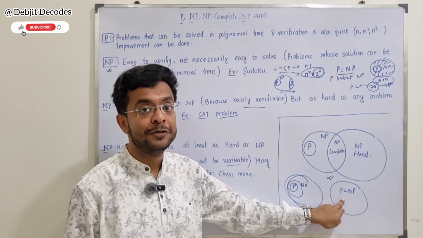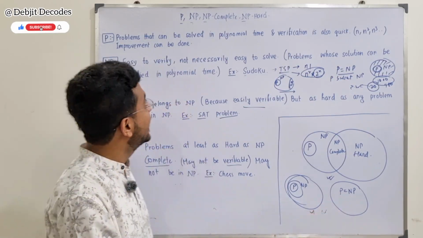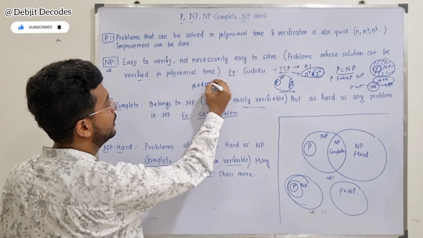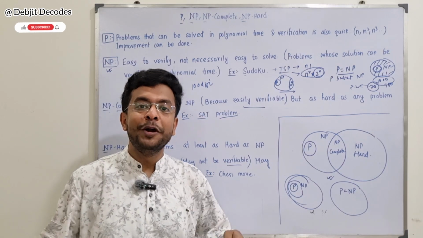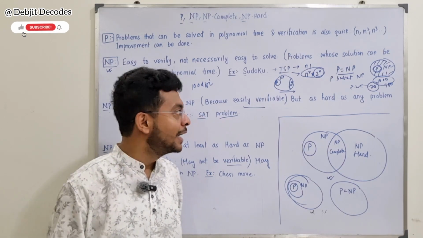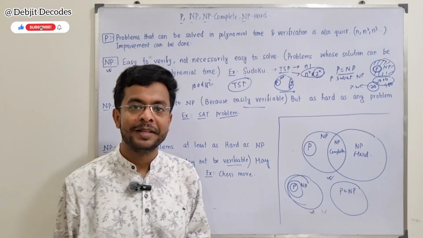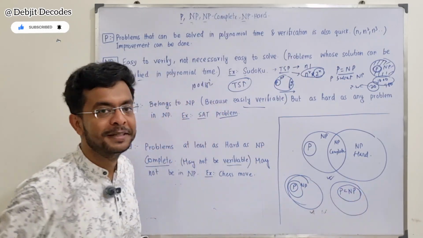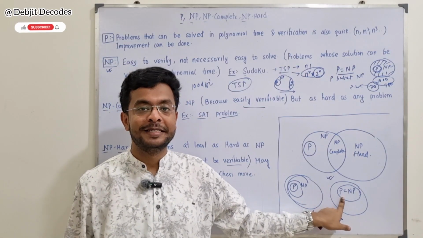If this happens, what will happen? In that case, the thing I started with, a 1000-digit or say 100-digit password, can be cracked easily. If you want to find a route for a really difficult problem like the traveling salesman, that can be easily done. So this kind of stuff can be done if P someday becomes equal to NP. The research is going on and on. And this is a $1 million question.